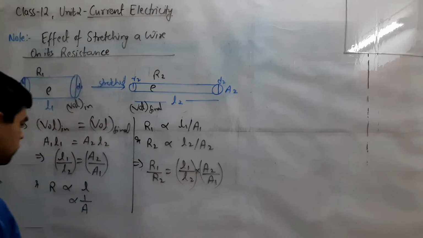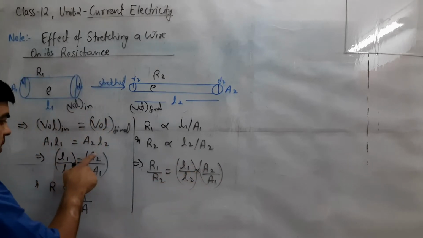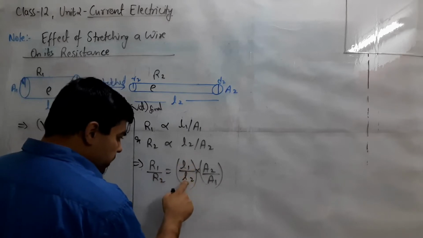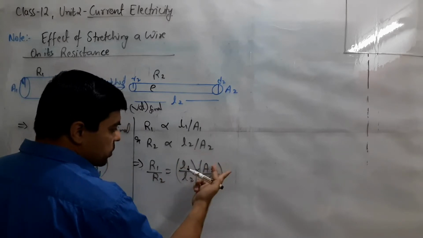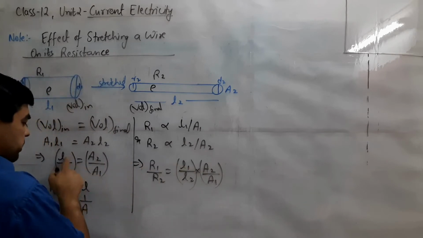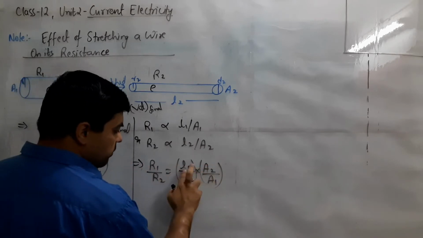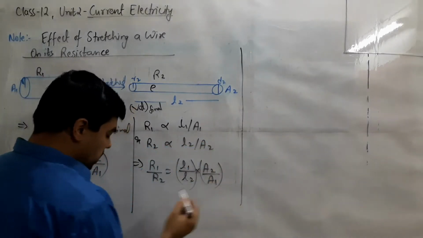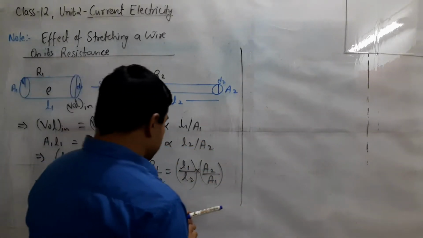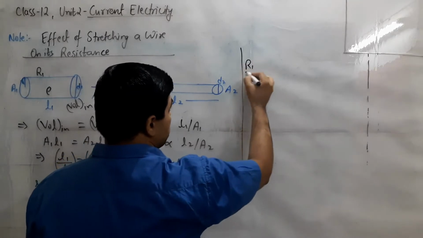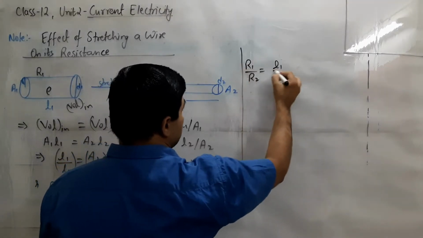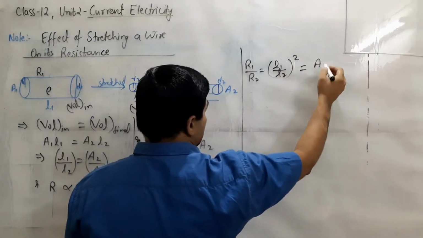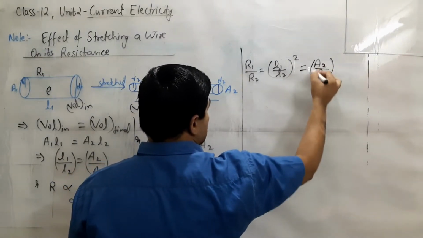Now, if L1 by L2 equals A2 by A1, then A2 by A1 and A2 by A1 in square, also A2 by A1 is L1 by L2, so putting L1 by L2 here, it will be L1 by L2 whole square. So we have the relation R1 by R2 equals L1 by L2 whole square, or A2 by A1 whole square.